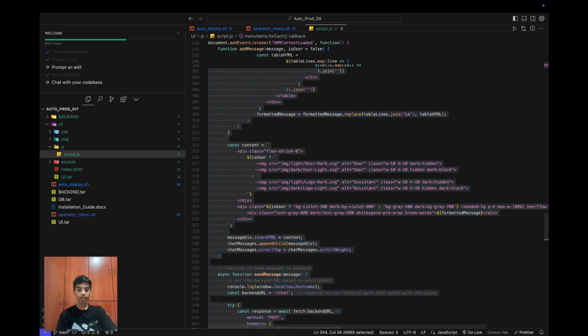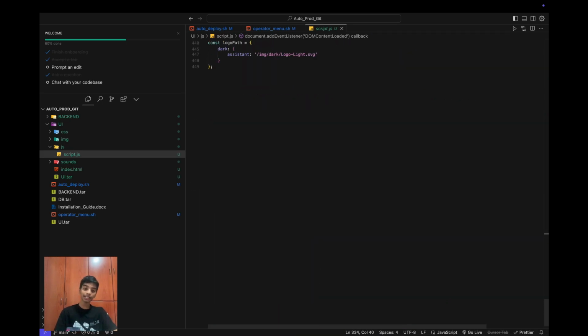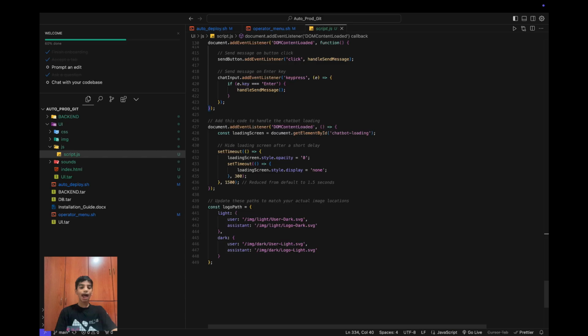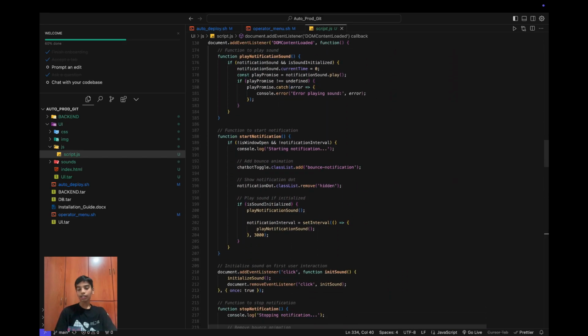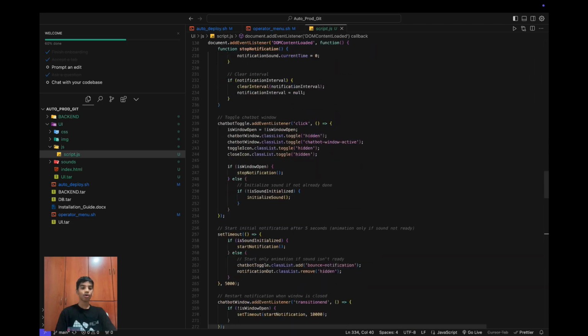We have this big of a code, because building a chatbot is not that easy, and we have to even display the chatbot once clicked. So that's why it's a lot of code over here.